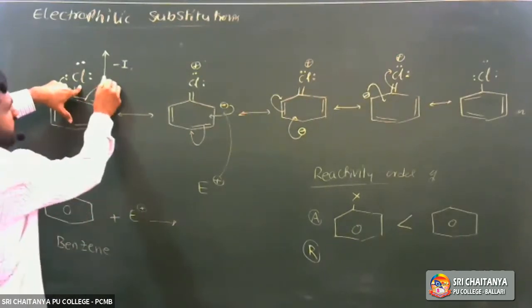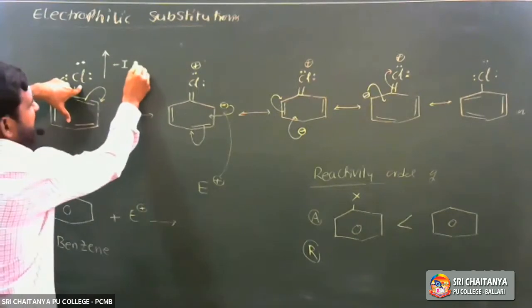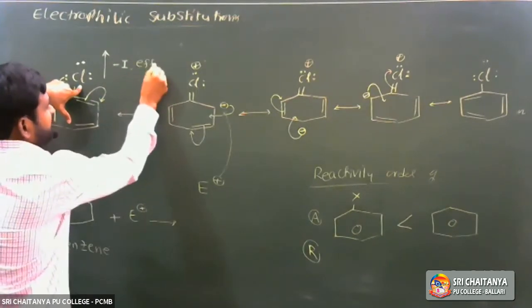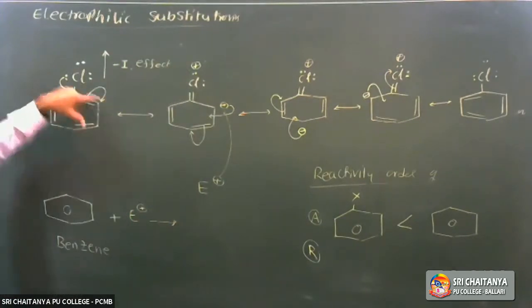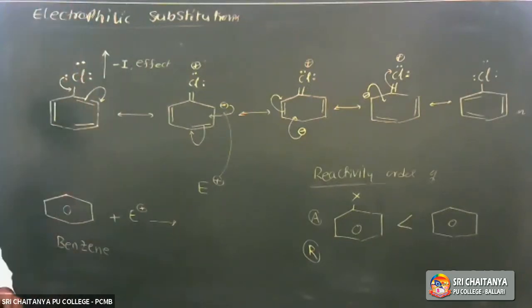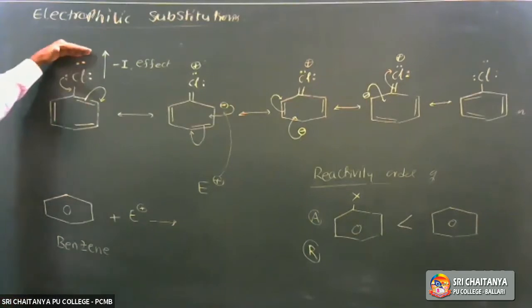So this chlorine, due to high electronegativity, has a minus I effect. Minus I effect means it has electron withdrawing nature. It can attract the electrons from the benzene ring.